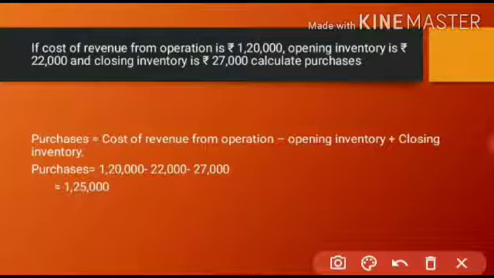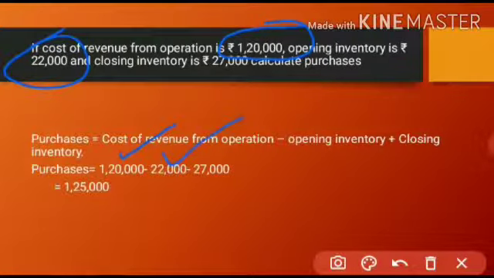Have they given cost of revenue from operation? They had given here 1,20,000. So I have specified cost of revenue from operation as 1,20,000. Next, they had given opening inventory is rupees 22,000. So I have specified 22,000 over here. And they even gave closing inventory of 27,000. So I have specified 27,000. Now what is the purchases then? So 1,20,000 minus 22,000 plus 27,000 will get 1,25,000. This is about calculation of purchases.